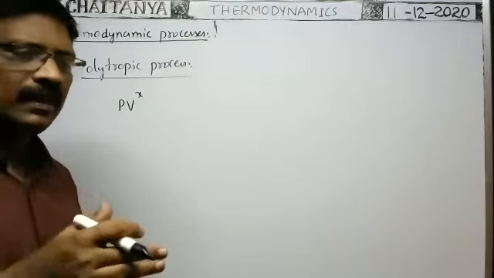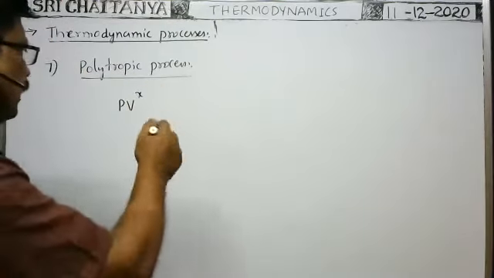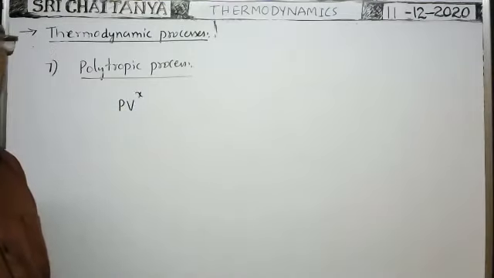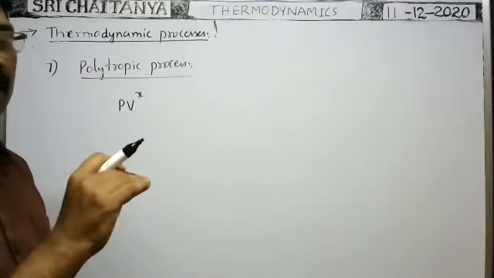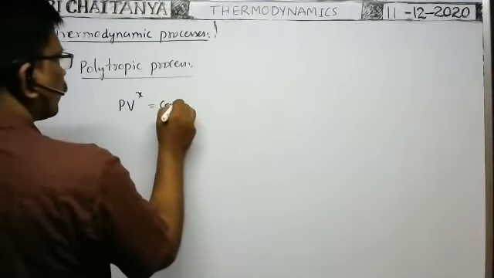It is not Boyle's law, and it is not an adiabatic process. Okay, it is a different process. The pressure varies with volume in a different way. In general, PV to the power of x is equal to constant.